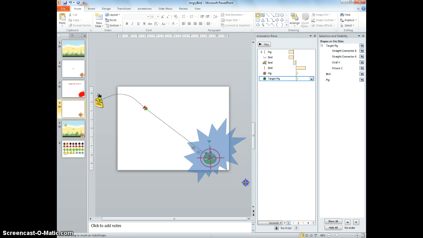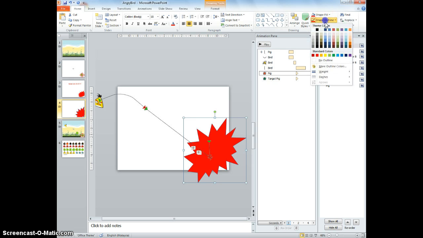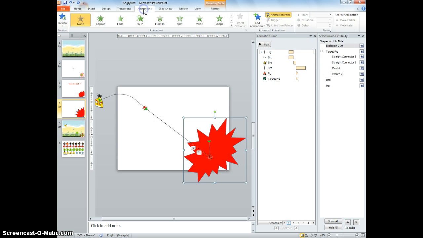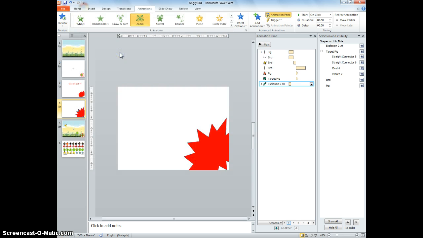Okay, so this looks like an explosion. The only thing is that it needs to be red in color, and I can have an animation for it. Up here, let's say there is this zoom effect. Yep, zoom effect exploding, and it will be after previous.